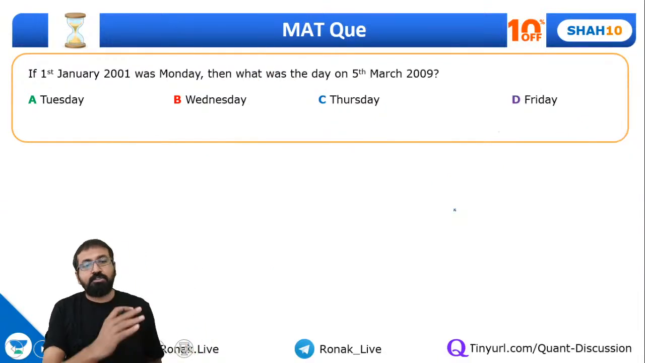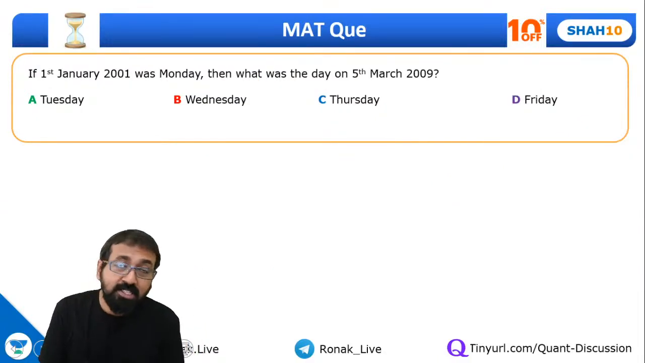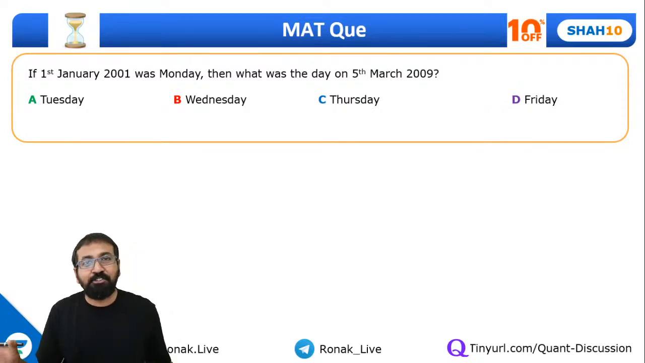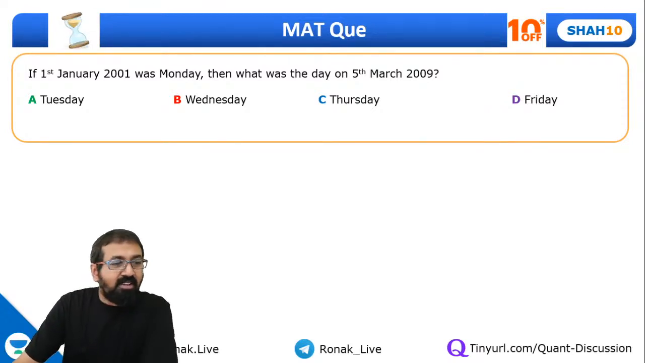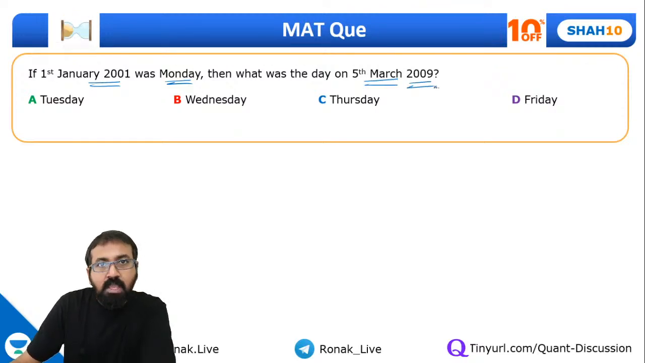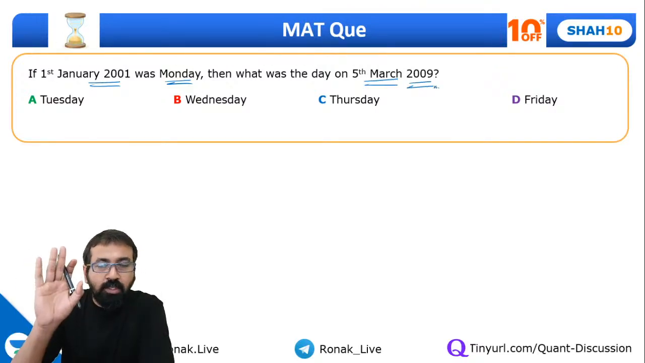Okay guys, now try for this one. Since we have discussed clock, it makes sense to discuss calendar also along with that, because clocks and calendars we normally discuss together. However, they are completely different. So if 1st January 2001 was Monday, then what was the day on 5th March 2009? Guys, tell me one thing, do you know how to solve calendar questions, or do you want me to explain that?